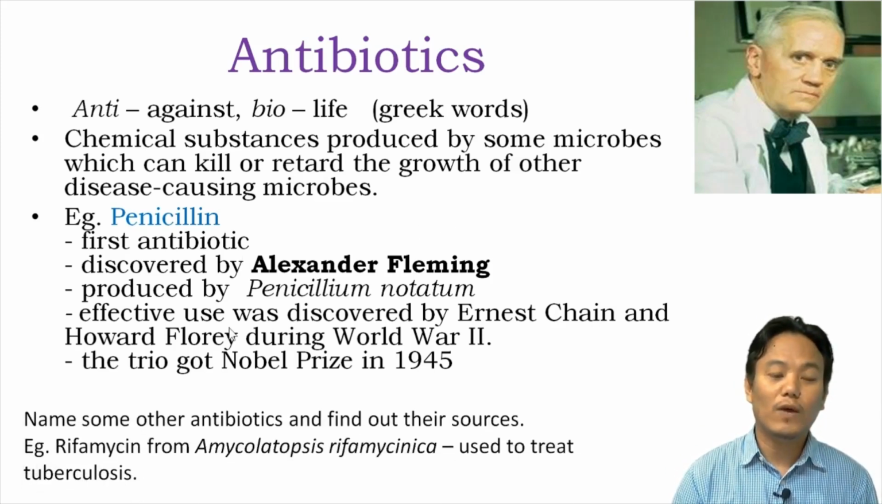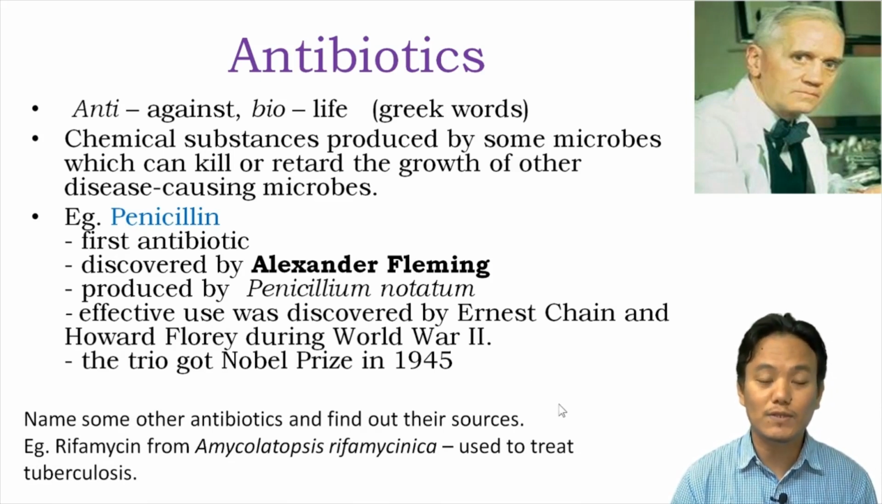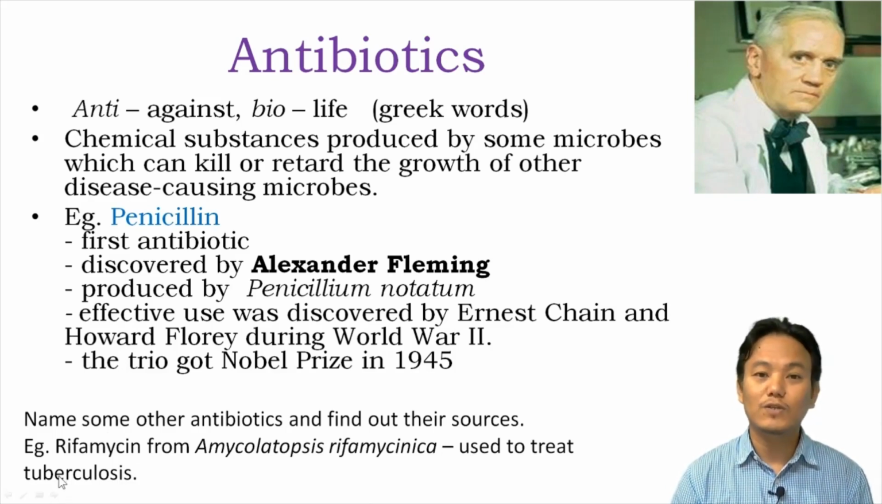Now, one assignment for you: find some other antibiotics and find out about their sources. For example, the source of penicillin is the fungus Penicillium notatum, which produces penicillin, and penicillin is used as an antibiotic. Just like that, you have to find out some other antibiotics and their sources. I have given one example, rifamycin. It is produced from Amycolatopsis rifamycinica. This antibiotic, rifamycin, is used for the treatment of tuberculosis, right? So just like that, find out some other antibiotics and their sources.